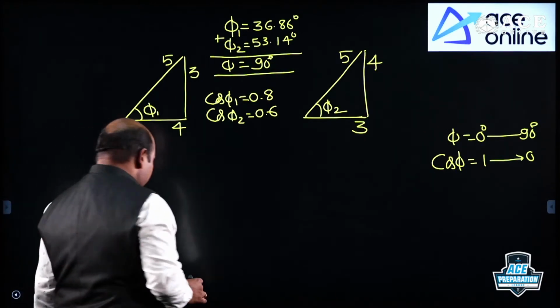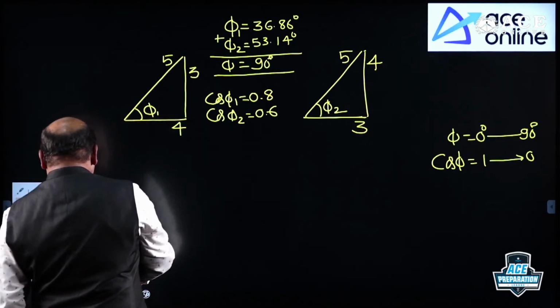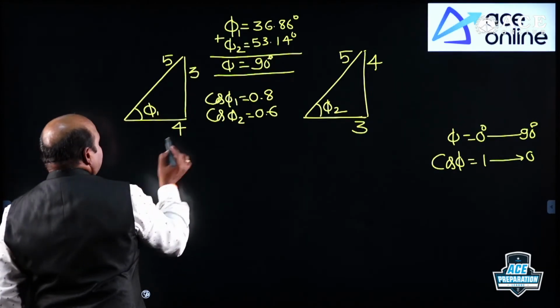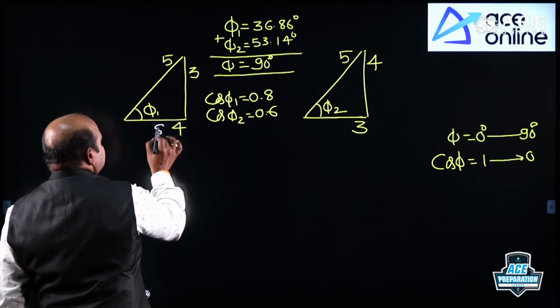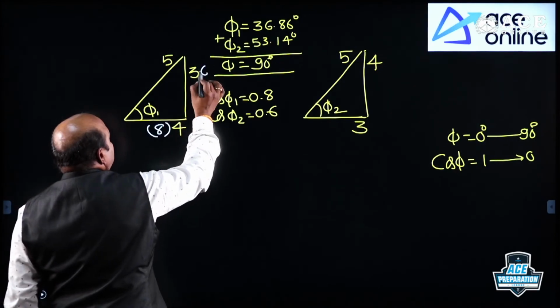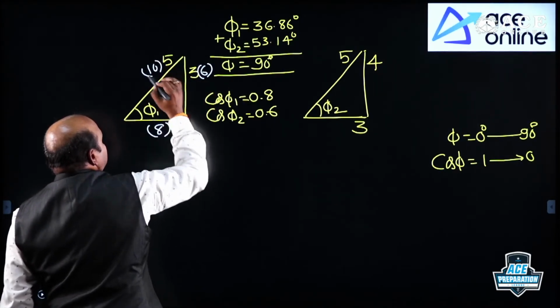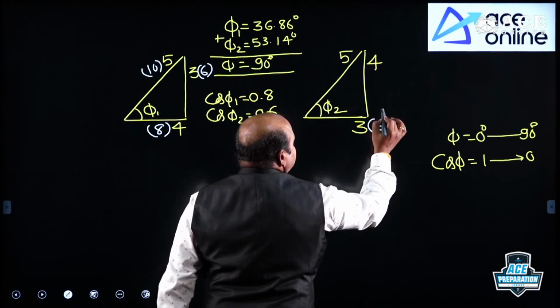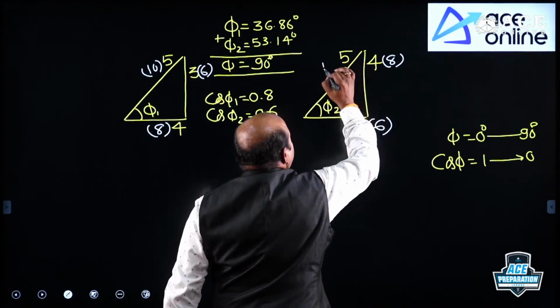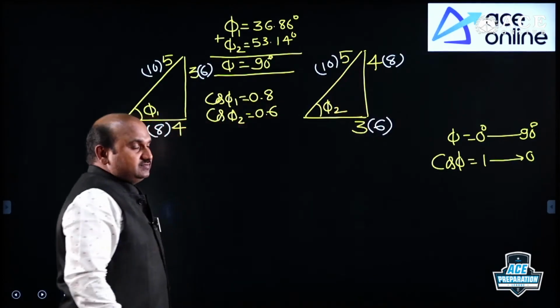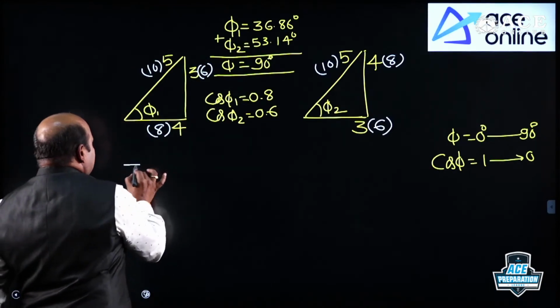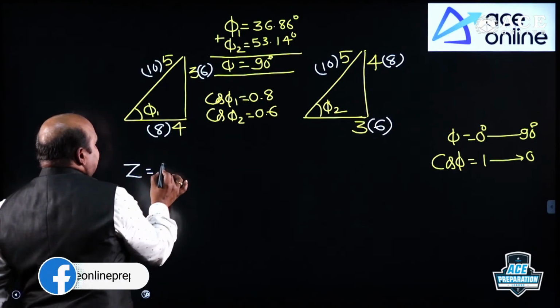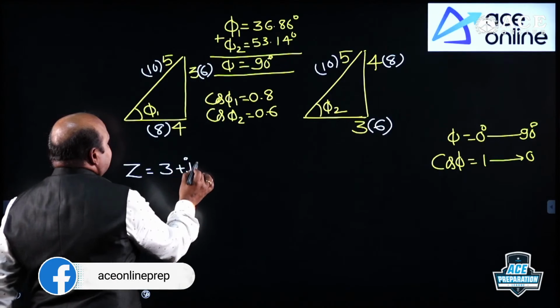Not only this, sometimes you may multiply by 2 and get 10 also. Now this is 6, this is 8, and this is 10. With the loads, conversion of polar to rectangular: suppose 3 plus j4 is there.